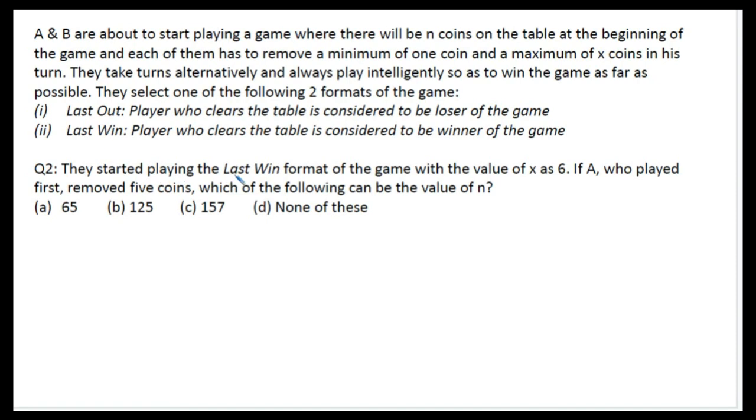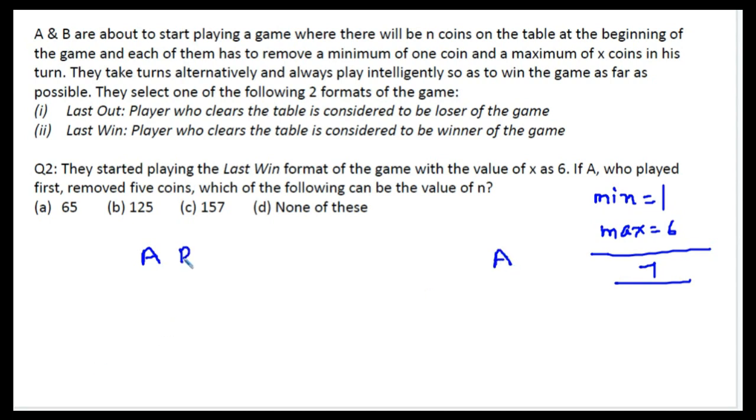Now they started playing the last win format of the game with the value of x as 6. So now you have minimum number of coins as 1 and maximum number of coins as 6. So your controlling number is 1 plus 6, that is 7. If A, who played first, removed 5 coins, which of the following can be the value of n? So now again, let's start with A, and A is supposed to win this game.